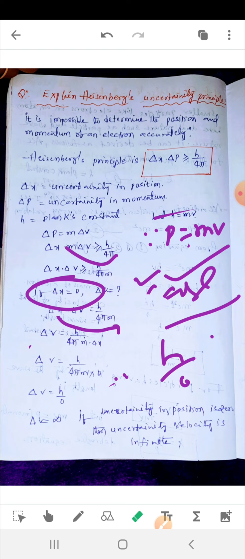So what does it mean? If the uncertainty in the position is 0, then the uncertainty in velocity is infinite.